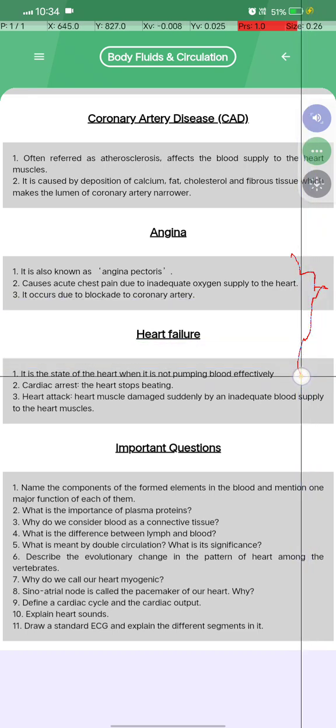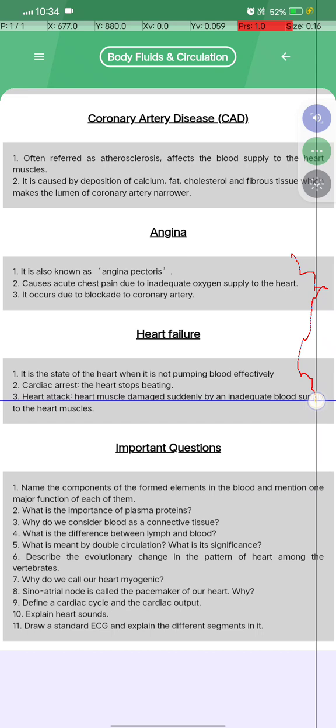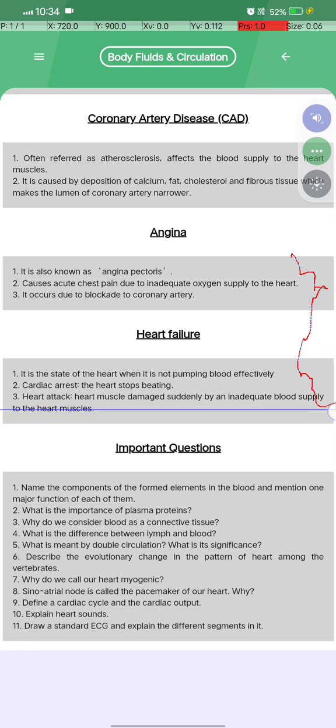Heart failure. It is the state of the heart when it is not pumping blood effectively. In cardiac arrest, the heart stops beating, and in a heart attack, the heart muscles are damaged suddenly by inadequate blood supply to the heart muscle.